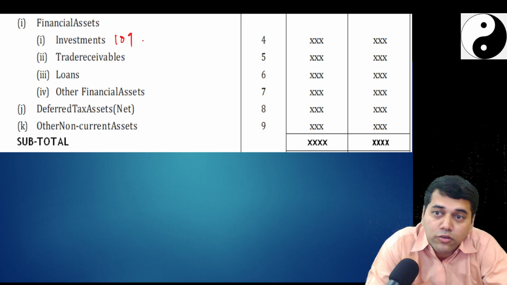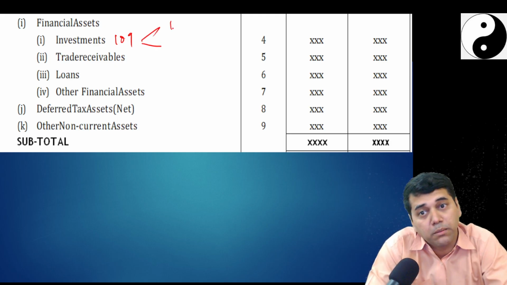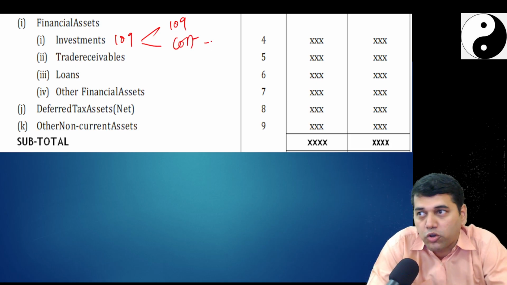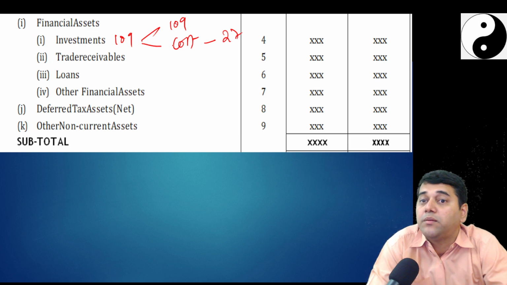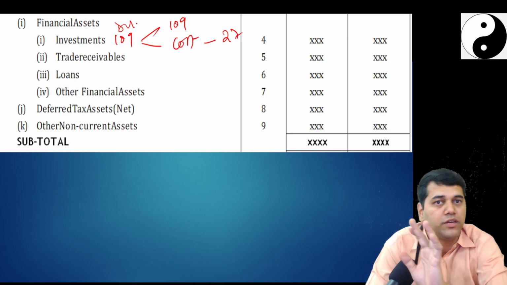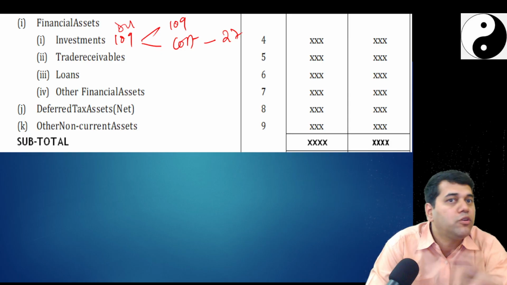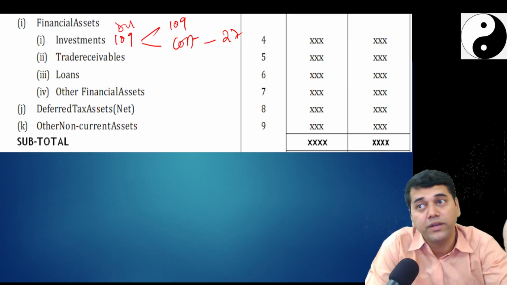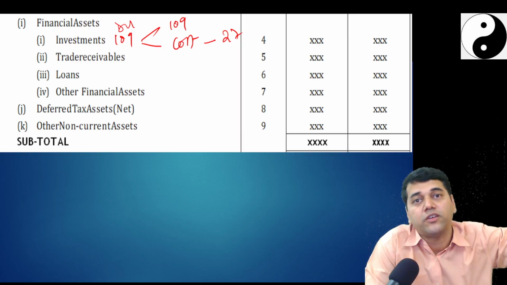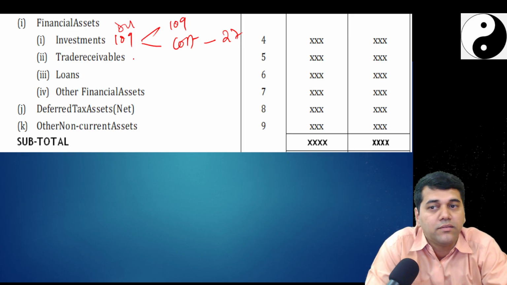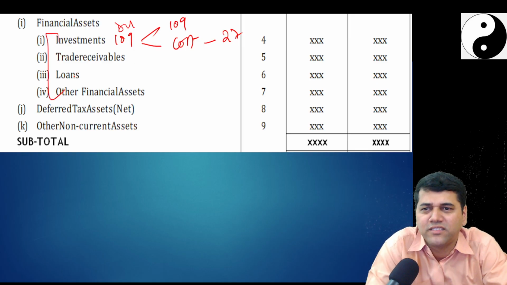Now this will include 2. One coming from 109 or cost. If you talk about cost, then it must be 27, provided it is equity. There can be certain investment in debt also. That is a different story. It's all from 109. Followed, no? Debt you will not record at cost. It's only for equity, if it's an associate or a joint venture or subsidiary investment. Trade receivable, everything, financial assets itself is 109.